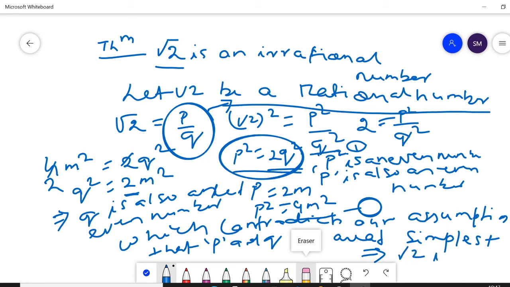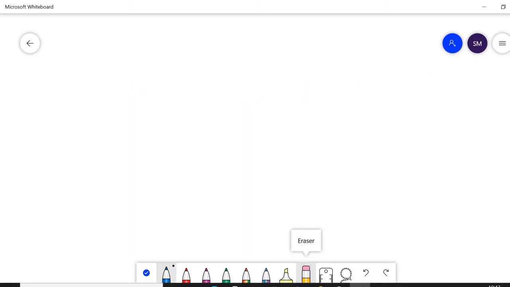By the method of contradiction, look here, what will we write?